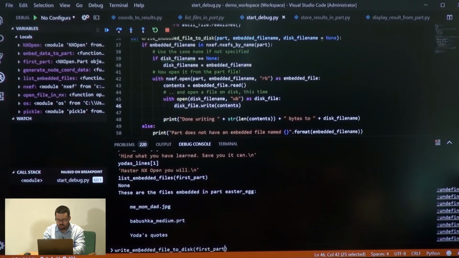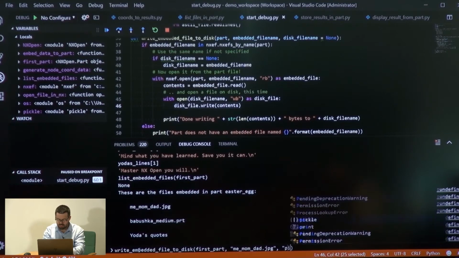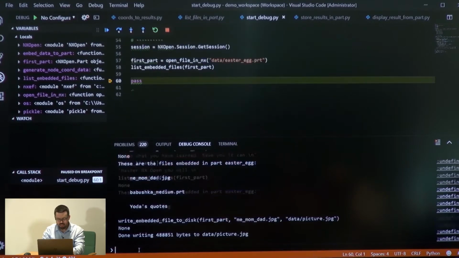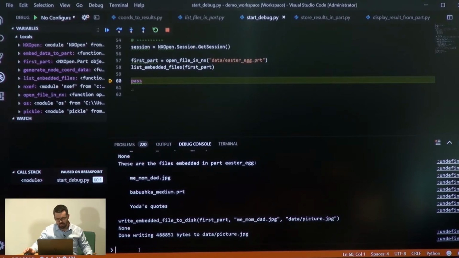I do the first part, and let's go look at that picture. Remember, this is in the spirit of Etienne not being here. I'm assuming this is not my mom and my dad. I'm pretty sure. And then I'm going to call that data/picture.jpg. So I don't have to actually name it the same thing. And doing that tells me, okay, you've written that many bytes to this file.